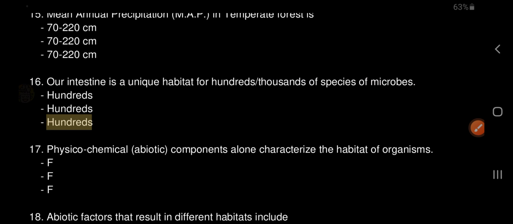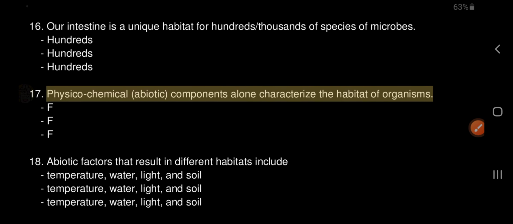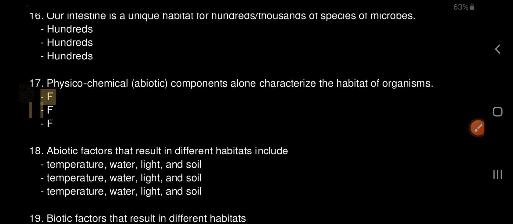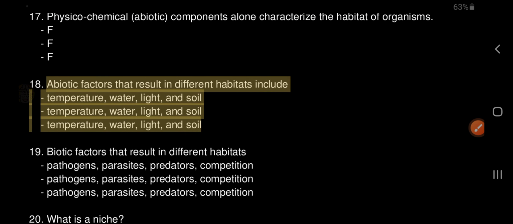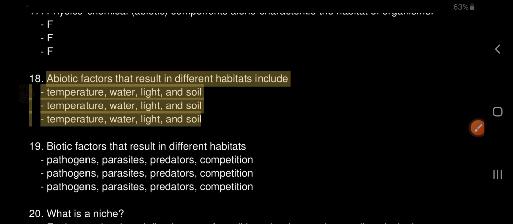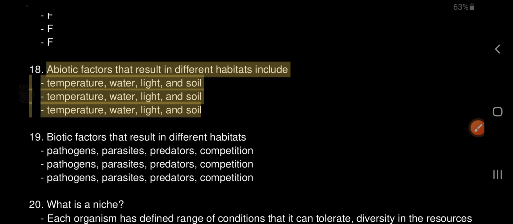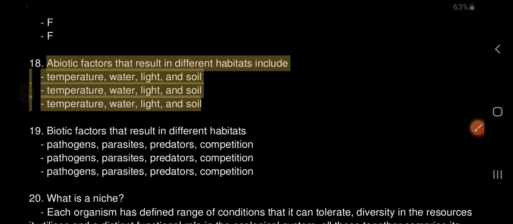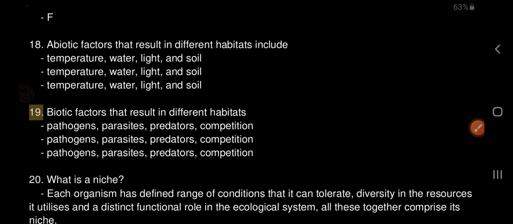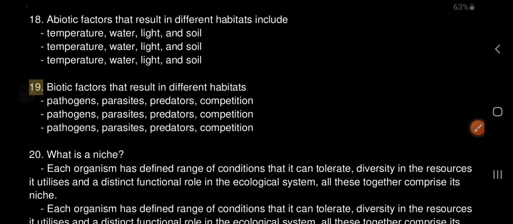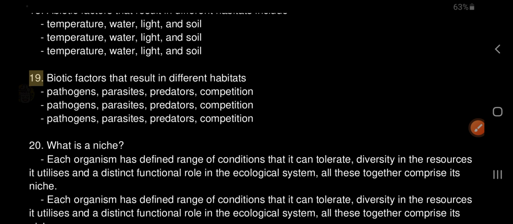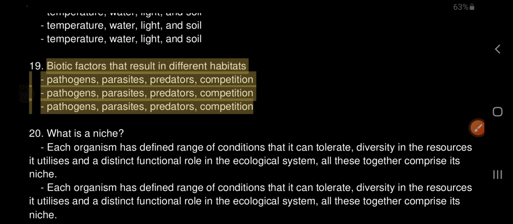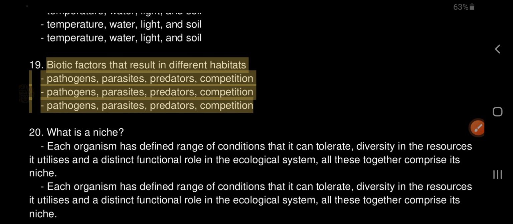17. Physico-chemical, abiotic, components alone characterize the habitat of organisms. False. 18. Abiotic factors that result in different habitats include temperature, water, light, and soil. 19. Biotic factors that result in different habitats: pathogens, parasites, predators, competition.